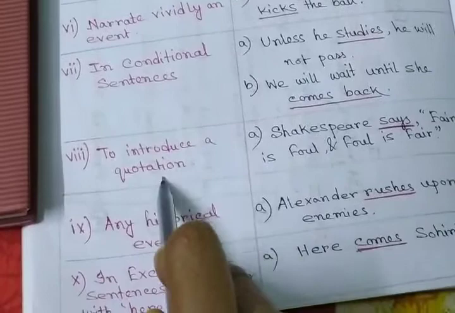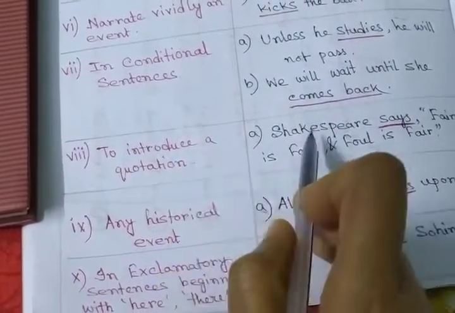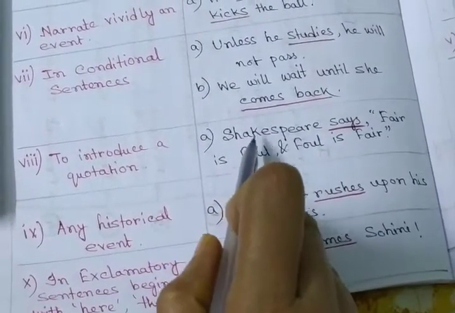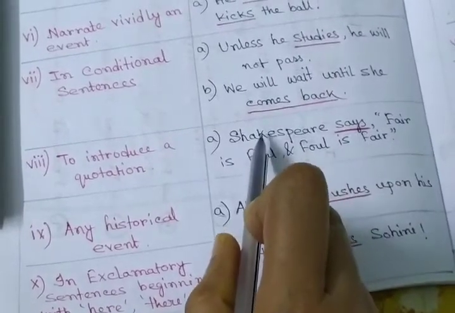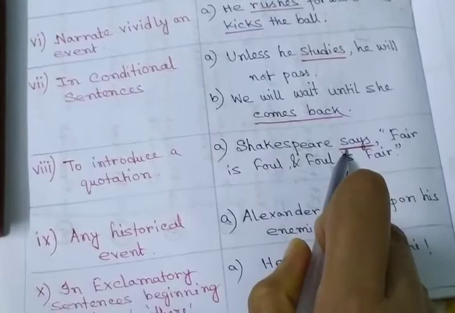To introduce a quotation. When you express a quotation, suppose a very renowned quotation, Shakespeare says, fair is foul or foul is fair. It is the quotation of Shakespeare. So here, look at the verb, it is used in present indefinite tense.